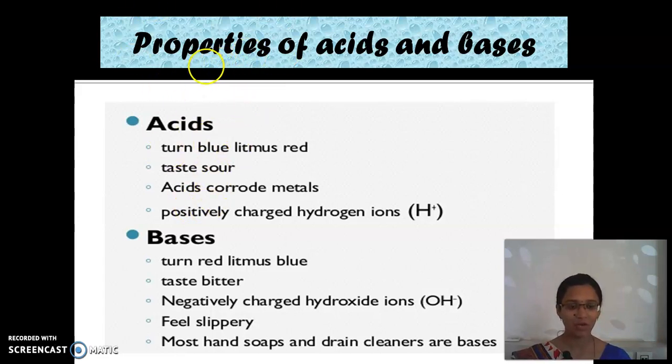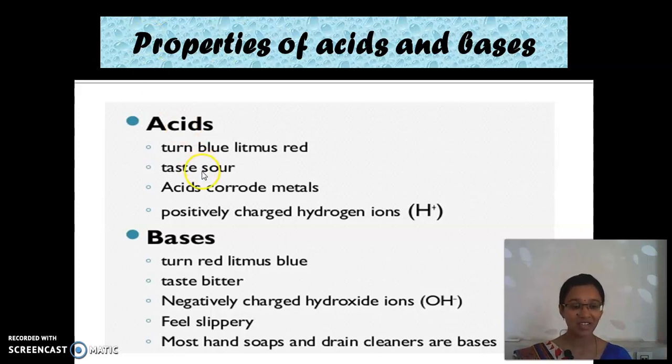We had seen pH papers; litmus paper is the same. If we dip litmus paper in acid, that paper changes into red color.